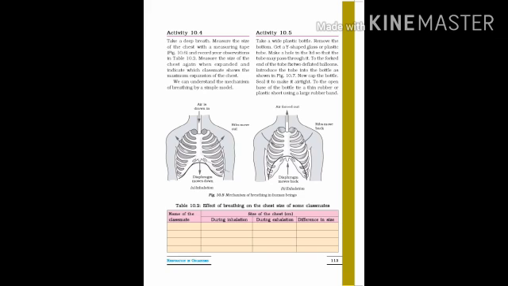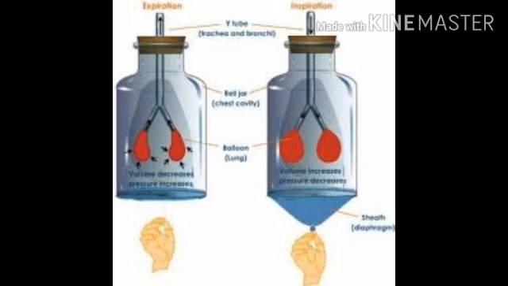I will demonstrate the mechanism of breathing with these two balloons. The action of the rubber sheet in this activity shows how we inhale and exhale air during breathing with the help of the downward and upward movement of the diaphragm in our body.